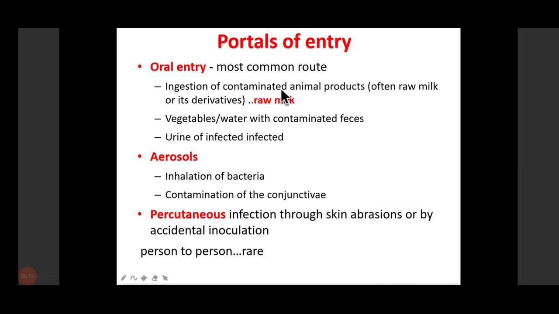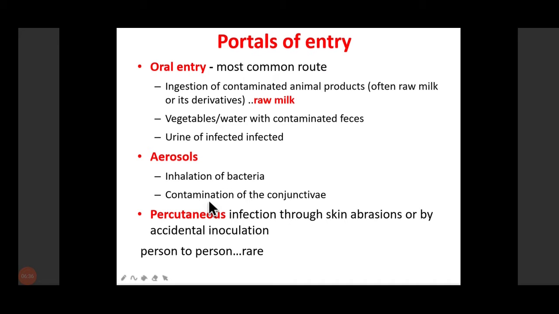Often raw milk or its derivatives. Ingestion of raw milk is the most important cause of brucellosis. So the oral entry is through raw milk or vegetables which are contaminated with the feces or the urine of infected animals. If you consume them, it may lead to brucellosis.